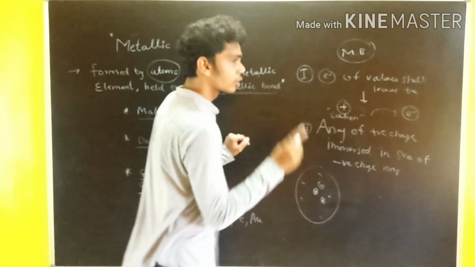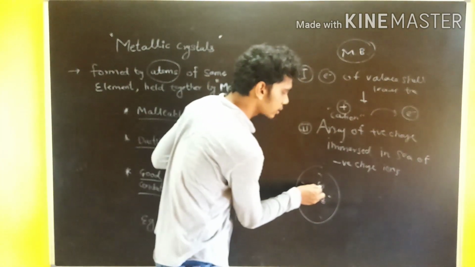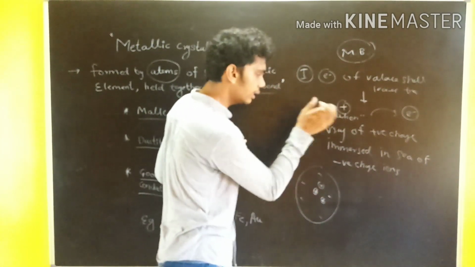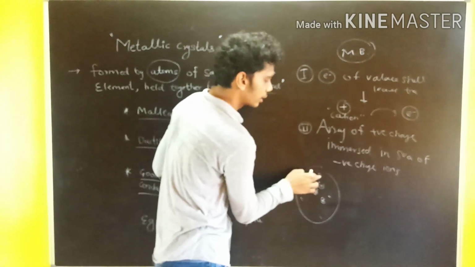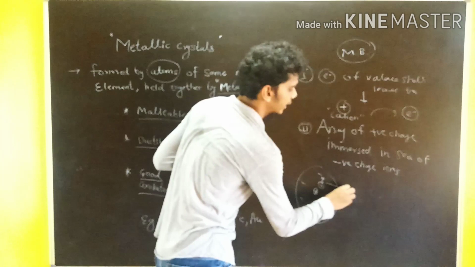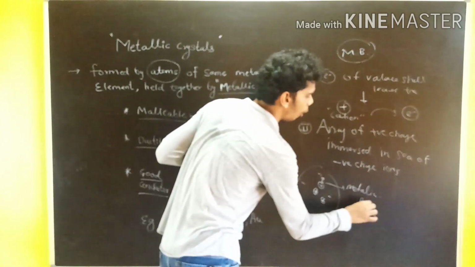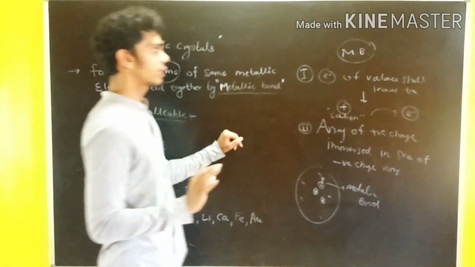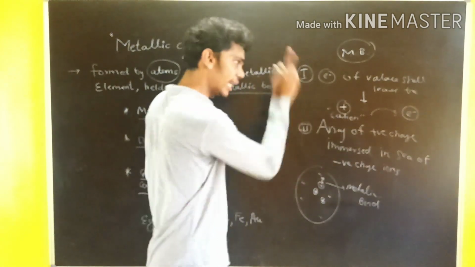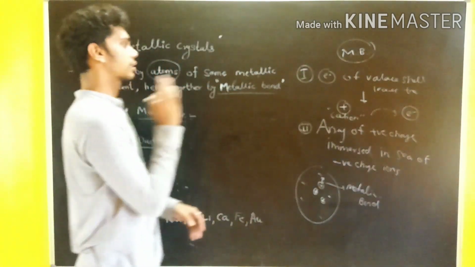So the force of interaction between the positive cations formed after leaving the electron, and the negative charge, is your metallic bond. So have you understood what the metallic bond is? The interaction between the positive charge and the negative charge is the metallic bond. So you have to understand this very clearly.